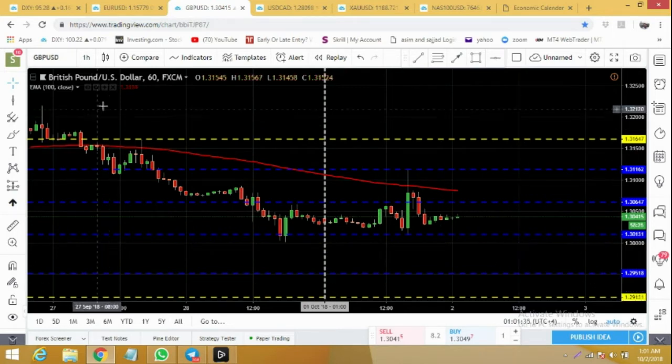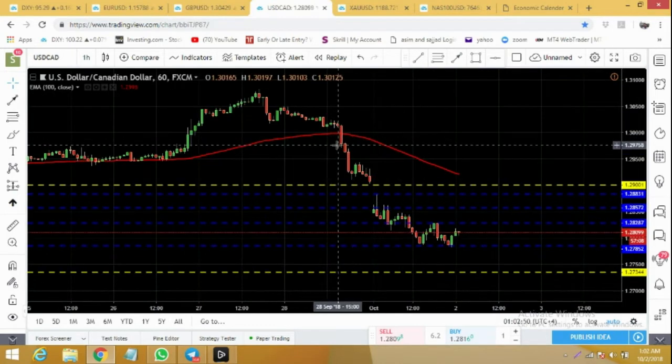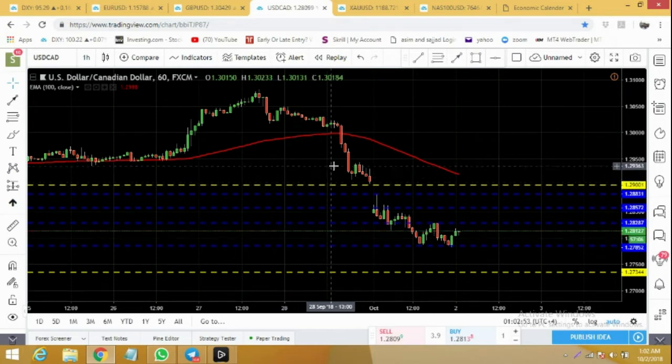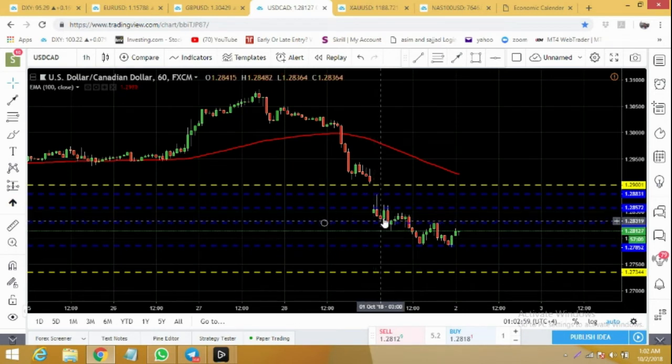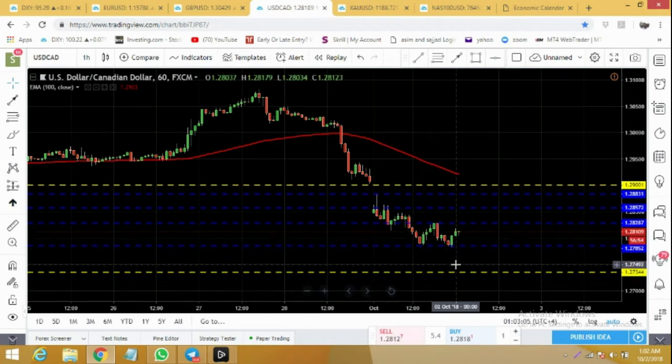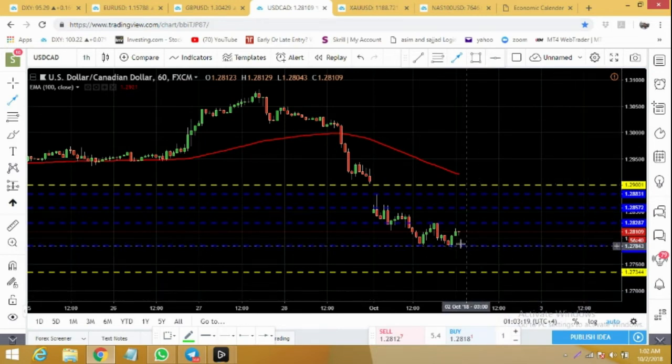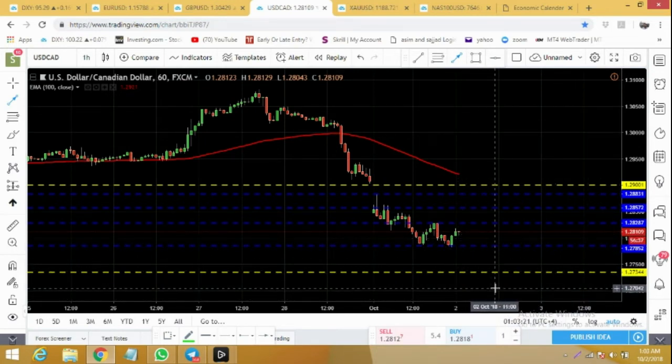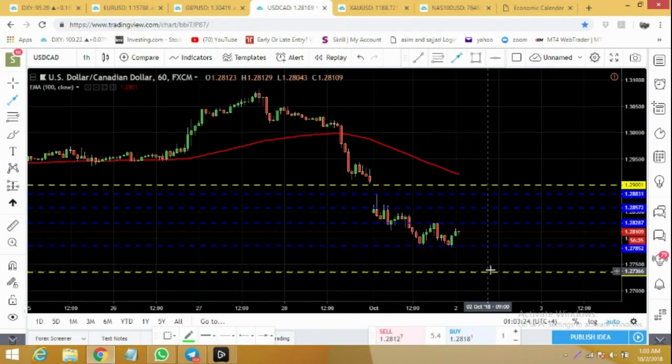and below. Canadian government went for the last minute agreement on NAFTA, and we saw a bigger drop in USD/CAD pair. It opened with the gap down. We were expecting it will fill up the gap, but it didn't. It kept dropping down. It has bounced back from 1.2785. My today's targets are 1.2734. I'm expecting it will drop to 1.2734, and from here we can expect a bigger correction. It can go all the way to 1.2900.